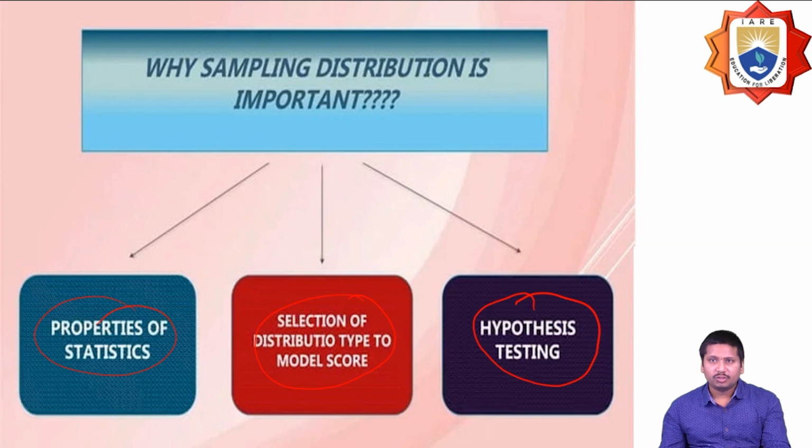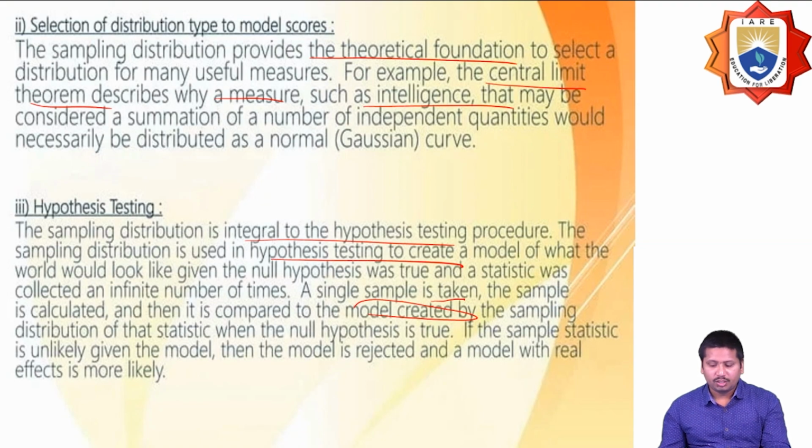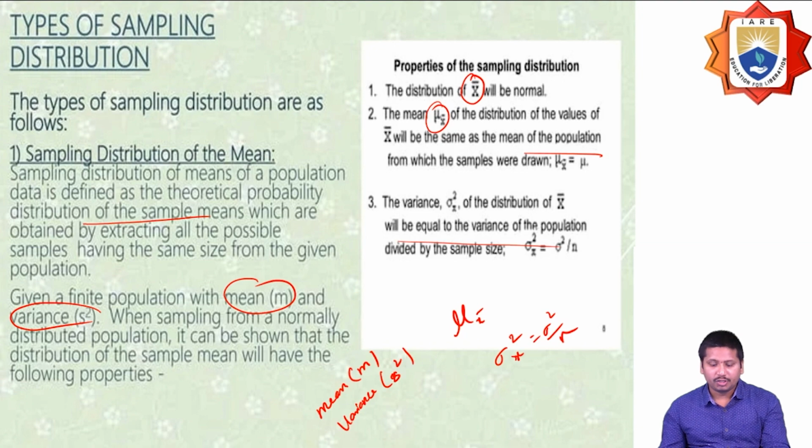Why is the sampling distribution important? For the properties of statistics, selection of the distribution type, model score, and mean for hypothesis testing. Properties of statistics we have already covered. If the expected value of the statistic is equal to the expected value of the corresponding population parameter, then it is unbiased. And for hypothesis testing, there is the null hypothesis and the alternative hypothesis, based on the procedure of distribution and types of sampling distribution.